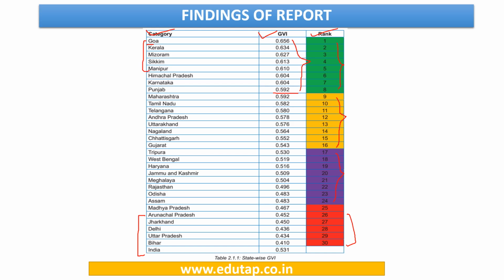Green means best performing, and 0.54 to 0.59 are among satisfactory performing states, and from 0.483 to 0.530 are among unsatisfactory, and below 0.467 are the poorest performing, and the overall score for India comes at 0.531.